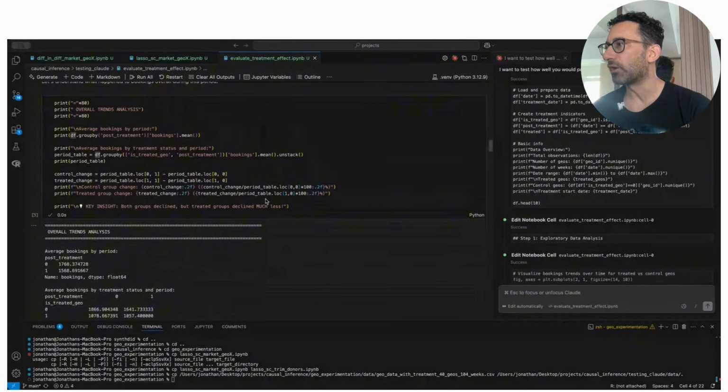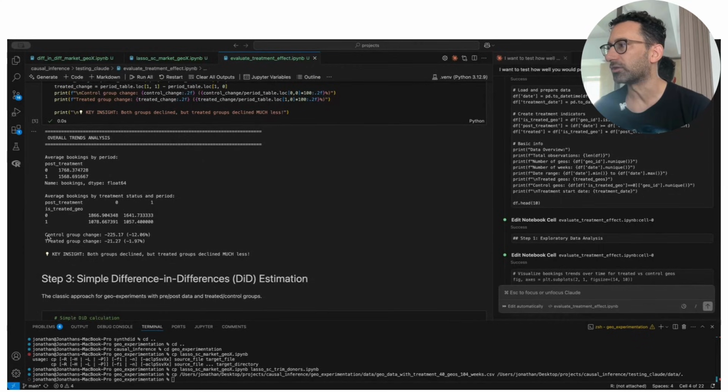It was then looking at the overall trends, and it identified that the control group had dropped by 12% from the pre-period to the post, and the treatment group had dropped by 2%. So incidentally, it would have gotten the answer correct if it just stopped there and said there was a difference of 10%. It would have been very close right there.